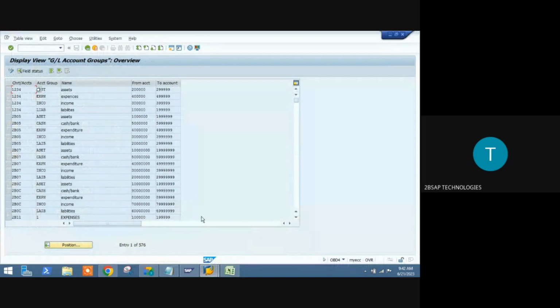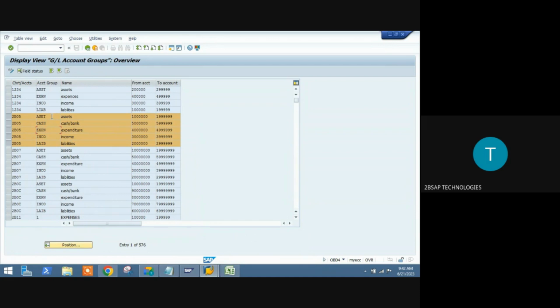Here you can see, sir, I am segregating my GL accounts by using a chart of account name. This is what it is. Let's take the example of 2B05. Here I am creating my groups. These are my groups. You can see asset, cash or bank I am creating, expenditure separately, income separately, liabilities separately. Your asset, cash and liabilities are part of your balance sheet; expenditure and income is your P&L. These are your basic book knowledge only, sir.